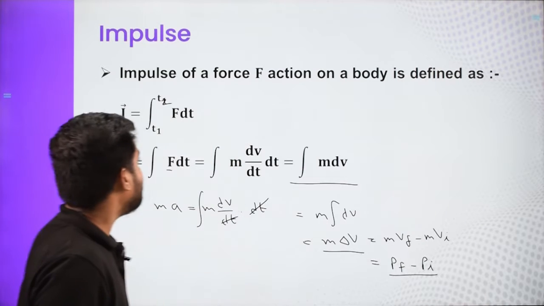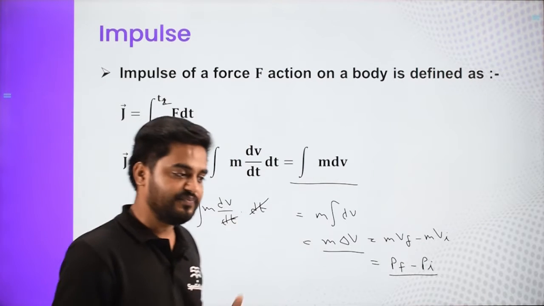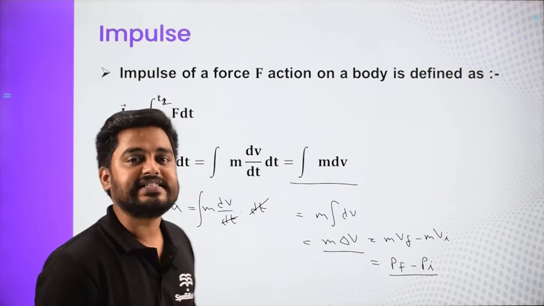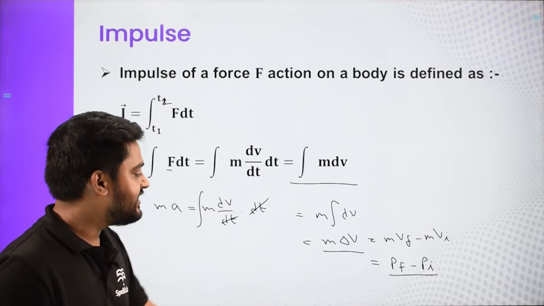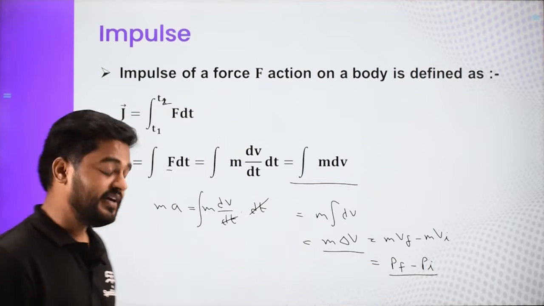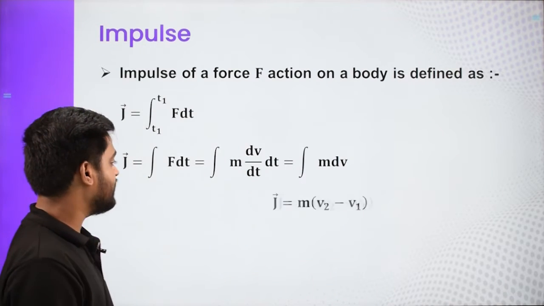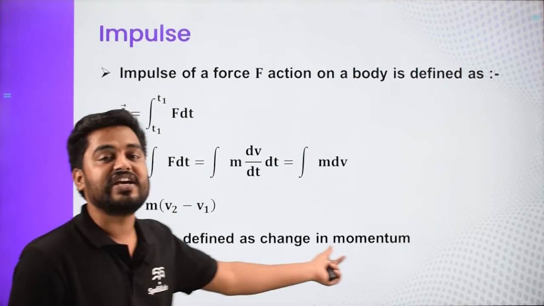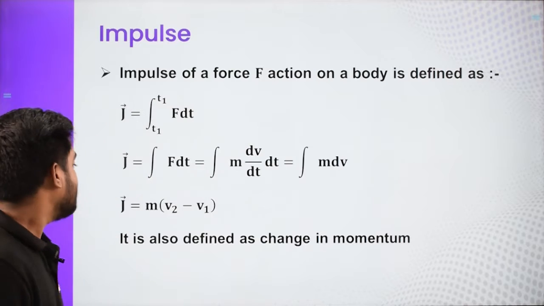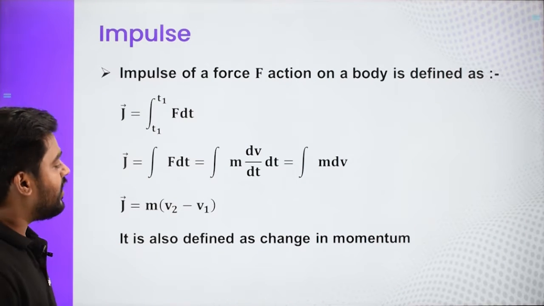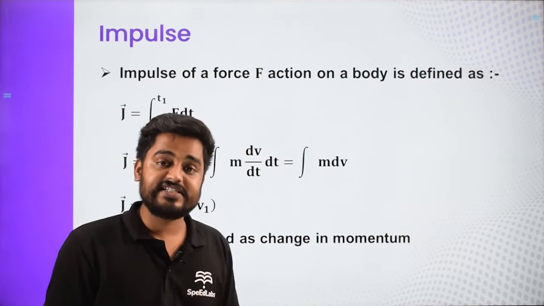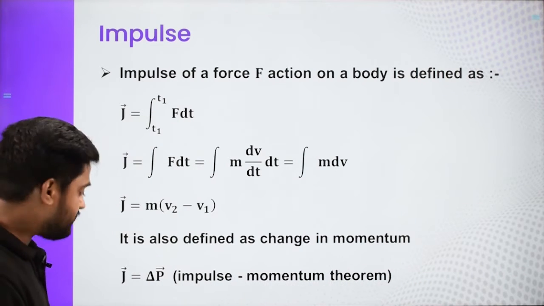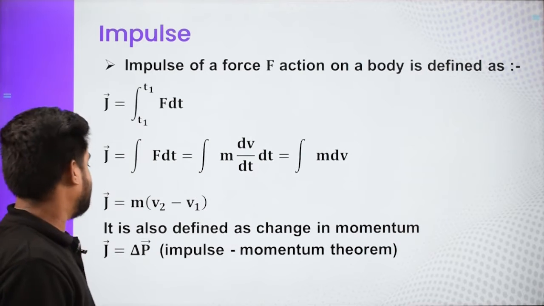Impulse is defined for a force. Impulse is defined as the product of any force into the duration for which this force is acting, and the end result is that it is equal to the change in momentum. So impulse is nothing but change in momentum. This is how we define the impulse of a force acting for a very short duration. Now we'll say that impulse is nothing but change in momentum.